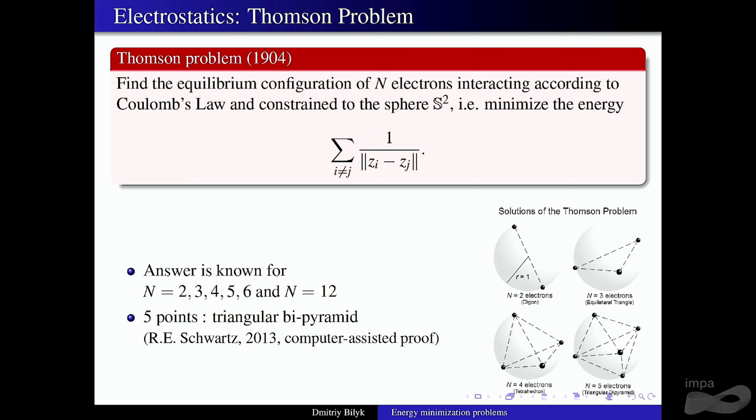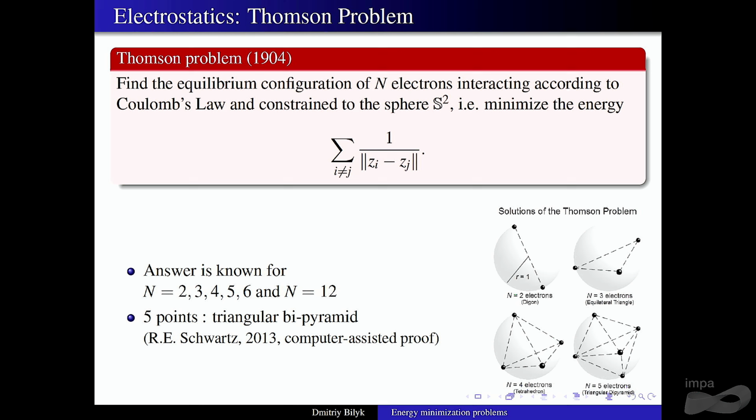So probably the most famous one of these problems is the so-called Thomson problem. Basically what it asks is, if you have n electrons on the sphere and you want to find the equilibrium positions of those electrons, what will it be? And by equilibrium position, I mean just the interaction under the Coulomb potential, and that would give you precisely this interaction here. So this is a discrete energy in the sense that we defined last time. Here the kernel is discrete, so we do not have the diagonal terms, of course.